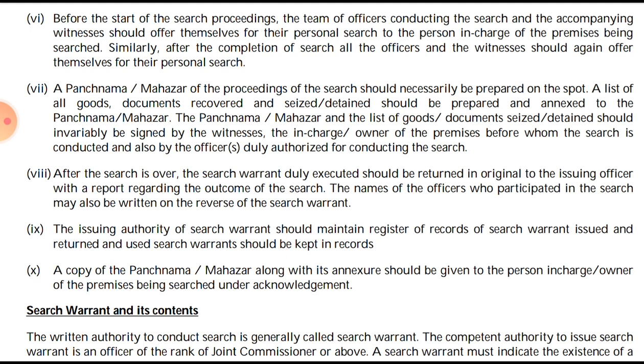Then the issuing authority of the search warrant, that is the proper officer, should maintain the register of the records of the search warrants issued and returned, and used search warrants should be kept in record. So basically he should maintain the records of the search warrants which have been issued and the ones which have been returned to him again.